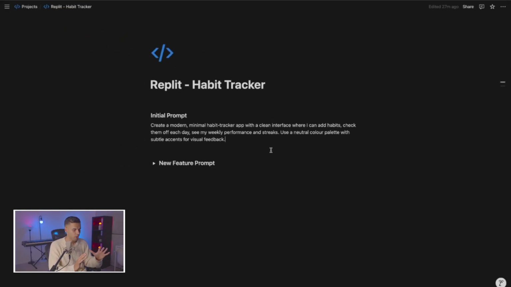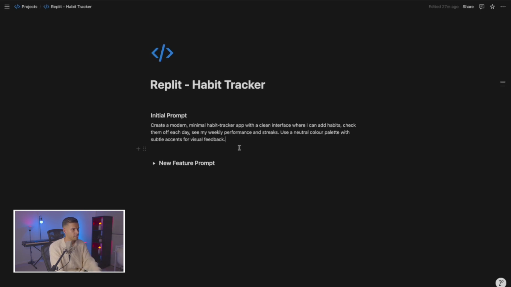All right, let's get into it. Okay, so the first app I want to build with Replit is a habit tracker. It's a simple problem with a fairly straightforward solution, so it's a great place to start. So I wanted to start with a simple prompt to test Replit's ability to fill in the technical gaps, to give an idea of what it'd be like to use an agent as a non-technical person.